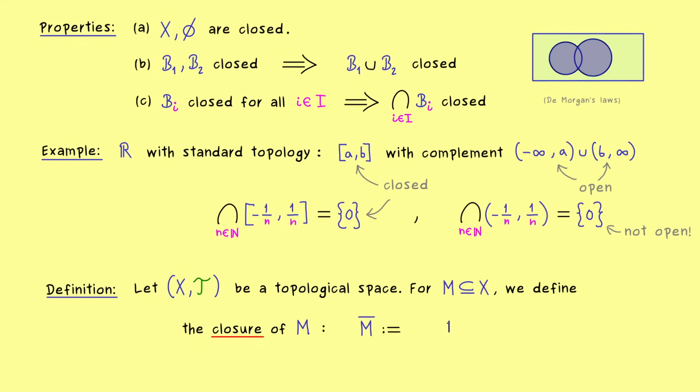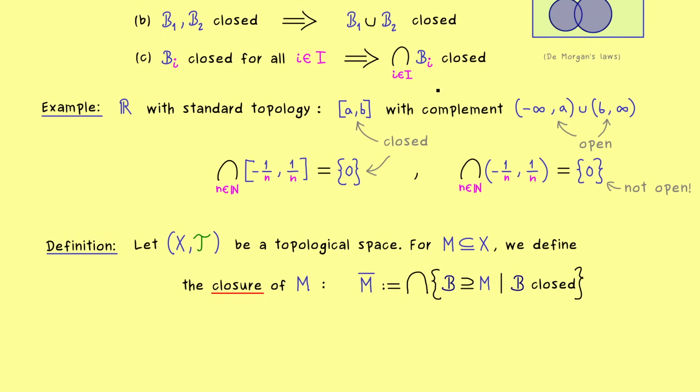Now obviously you could just take any closed set B that extends our set M. The only requirement here is that B is closed, and we already know that the whole set X is closed. Therefore, if we put all these possibilities into a set, it's definitely not empty. And there you see, the only thing that remains to do here is to form the intersection of all these possibilities. And as before, we know the outcome of an intersection is also a closed set again. And in fact, this intersection guarantees that we get the smallest possibility out.